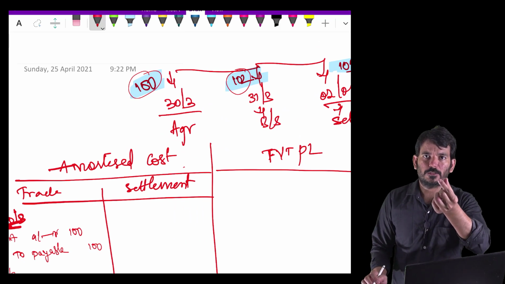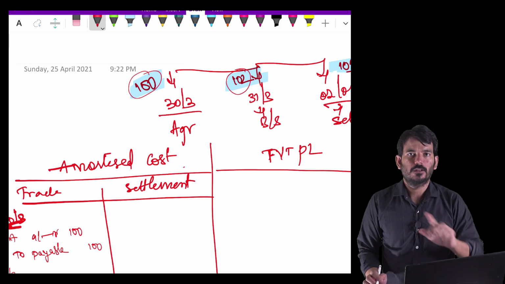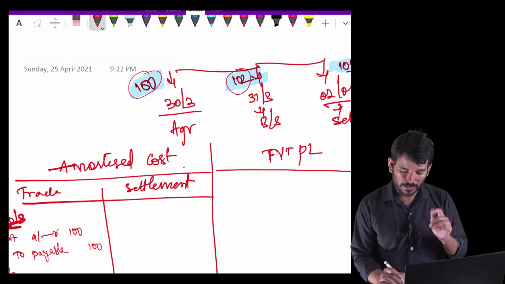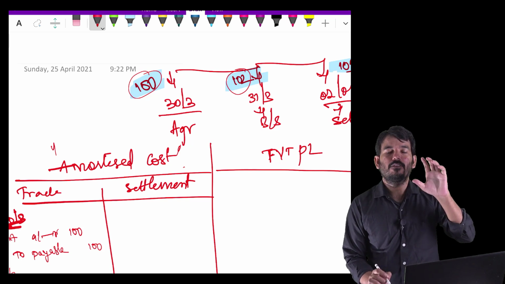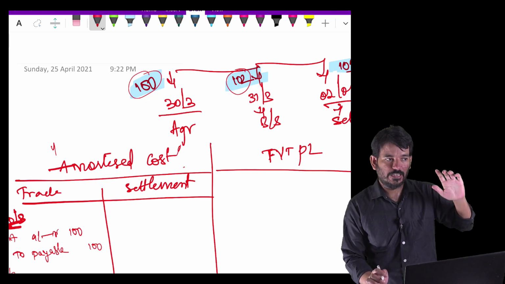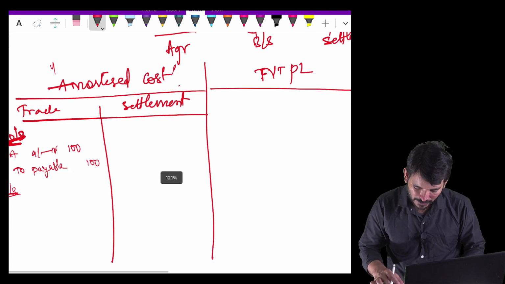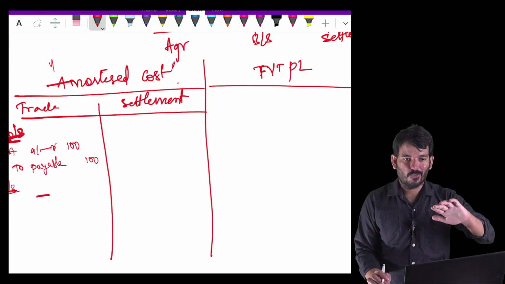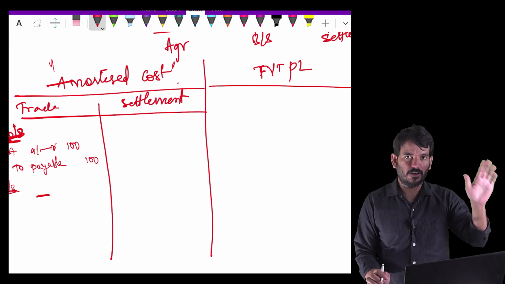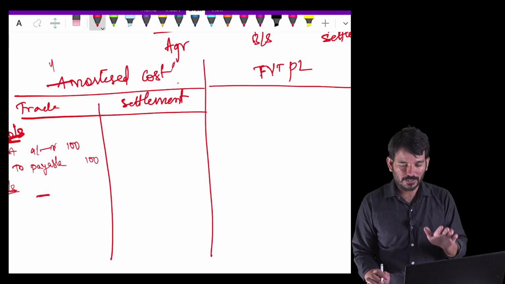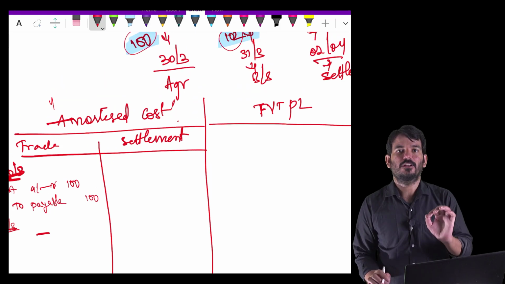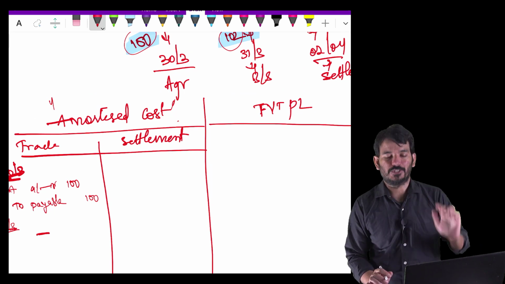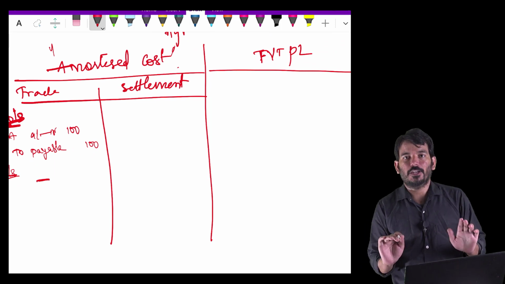Should I recognize 2 rupees profit or any loss, if at all? No. The answer is no. Reason: I am not going with the fair value method. I am going with amortization. So in amortization, you will completely ignore the fair valuation. Whenever there is an increase, you will not be bothered with that, which means I will not write an entry. Whenever there is a change in the fair value, I will not record it in amortization cost. In amortization, he will record only whatever he promised. He will not go with the fair valuation. So there will be no entry on 31st March.